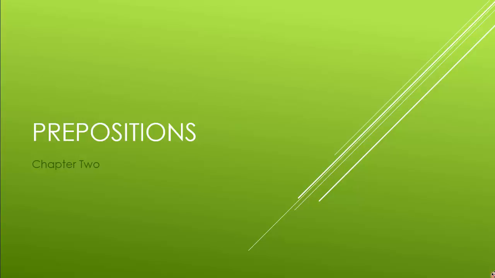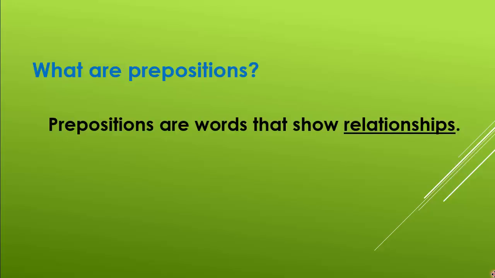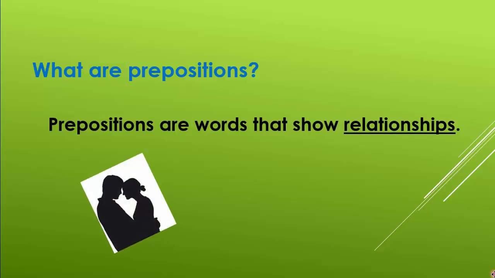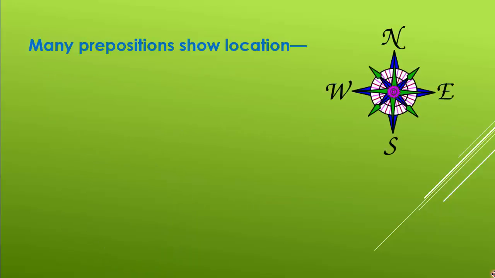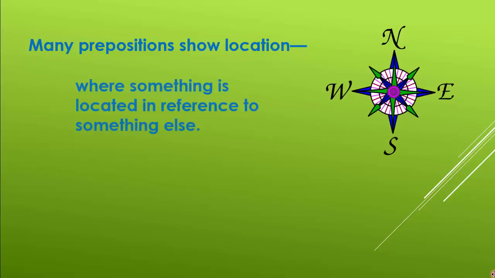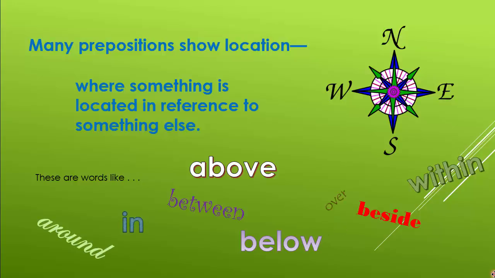Prepositions, Chapter 2. What are prepositions? Prepositions are words that show relationships. No, not those kind of relationships. Many prepositions show location, where something's located in reference to something else. These are words like above, below, between, within, beside, around, in, over, and down.